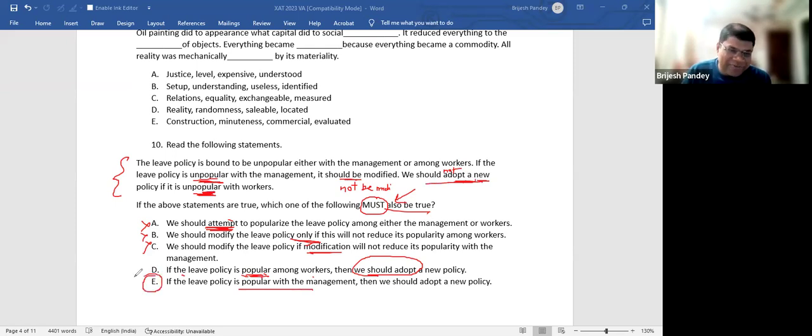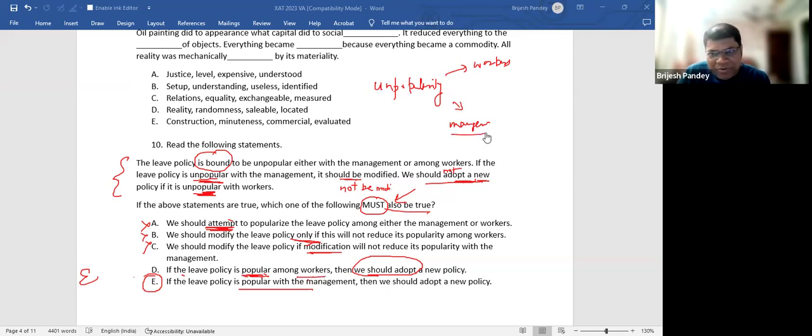How many of you understood this? See, unpopularity definitely has to be there. Why? Because it says it is bound to be unpopular. Among whom? Among the workers or among the management. If it is popular among the workers, that means it is unpopular among the management. If it is unpopular among the management, then what is the course of action? Modification. But here you're adopting a new policy, so it is wrong.